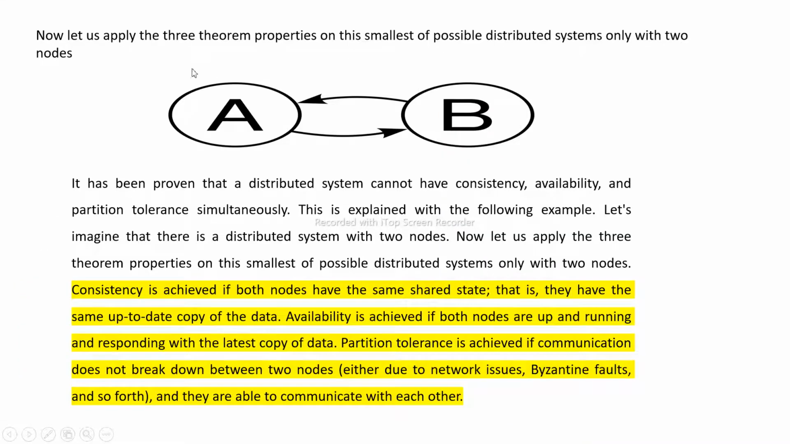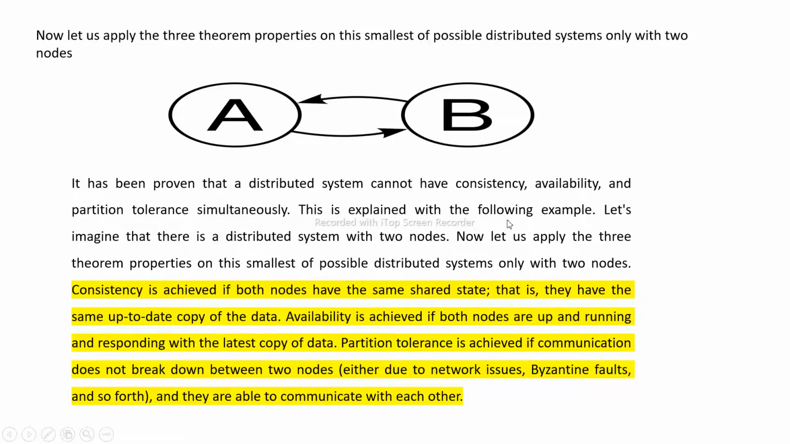Let us apply the three theorem properties on the smallest possible distributed system, only with two nodes, just to understand what the theorem is telling: that three things cannot be had at one time. Let us have a simple problem having two nodes A and B. As shown, all the data is being shared between A and B, isn't it? It has been proven that a distributed system cannot have consistency, availability, and partition tolerance simultaneously.